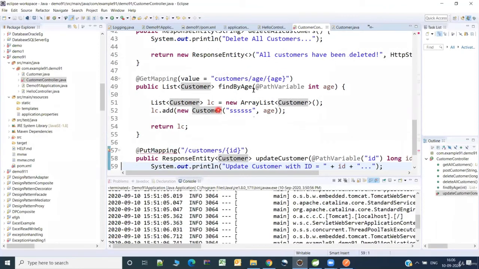So here I'm trying to find the customer based on the age. This is called a path parameter. That means you give the URL customer/age/21. That 21 here, if you give string, you will receive it in string format. If you say int age, it will automatically convert it to int for you. Spring Framework will take care of that.